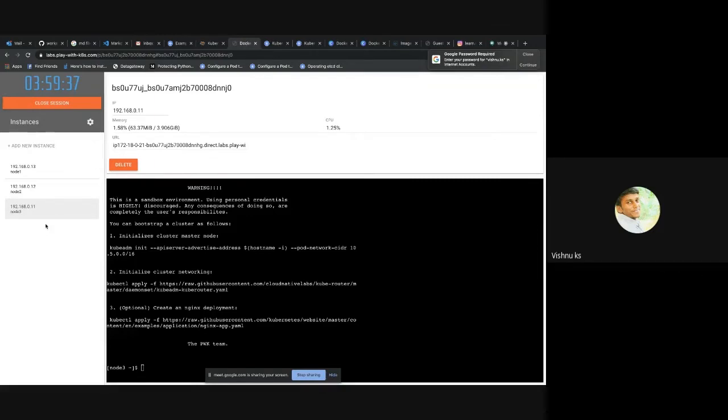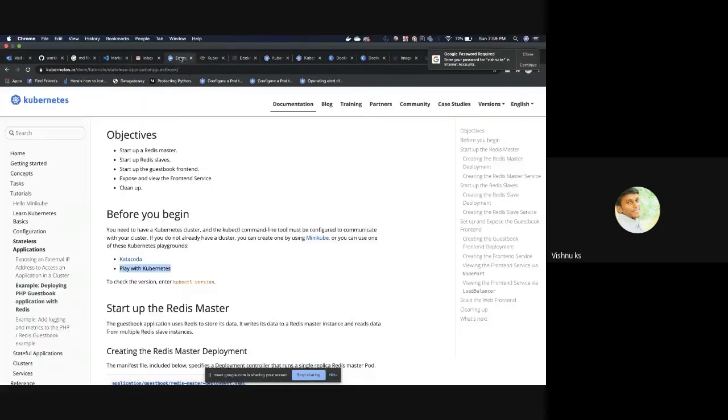You can simply try that out with these 3 nodes. It's free. The only thing is it will get destroyed after 4 hours, but you can learn from scratch for free using these 3 nodes. You can make one node the master and the other nodes worker nodes.